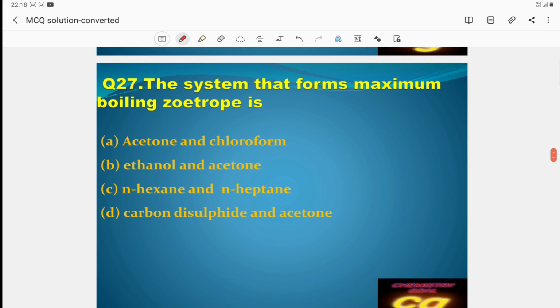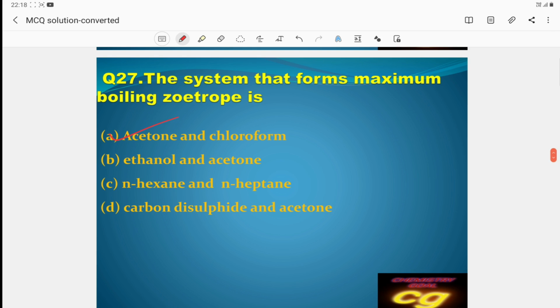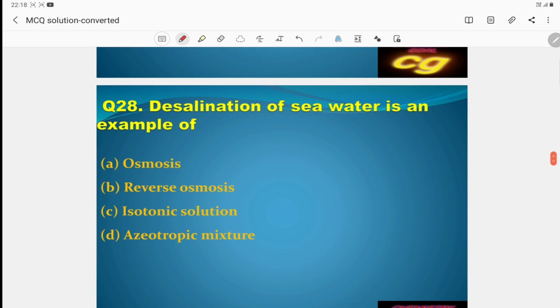The system that forms maximum boiling azeotropes. Maximum boiling azeotrope means it is a negative deviation, where attraction increases. Here the attraction is mainly between acetone and chloroform. This is the correct answer. Okay, ethanol acetone decreases, the others are almost the same, carbon disulfide acetone is also less. So the answer is acetone and chloroform due to hydrogen bonding. It is a negative deviation. Negative deviation means it is a maximum boiling azeotrope. Okay.